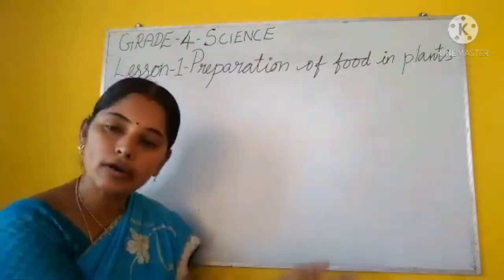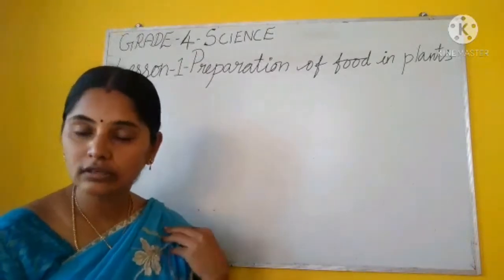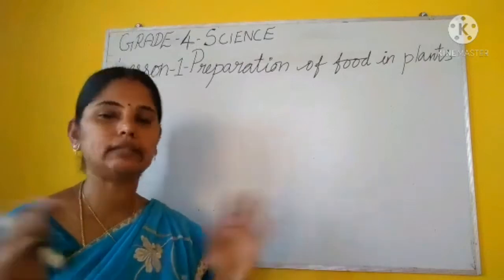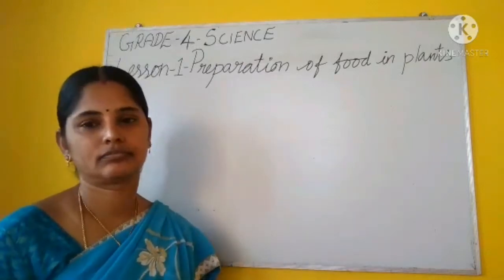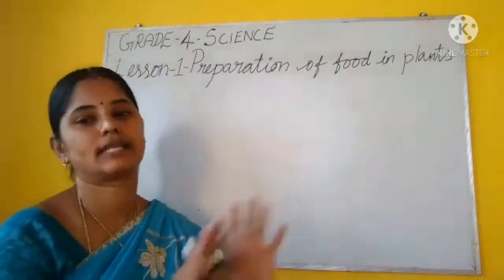We are depending on plants for our food, clothing, medicines, many things. Do you agree or not? Yes, we are depending on plants.